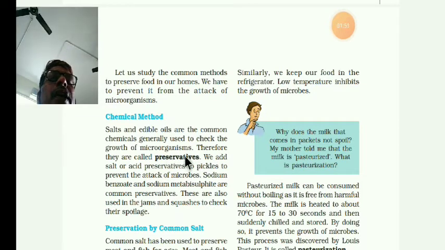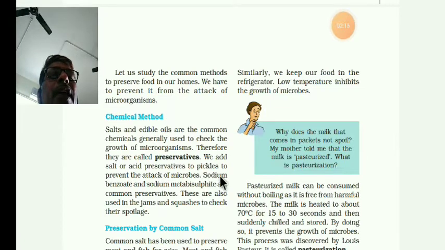So, dear students, the important question is, what do you mean by preservatives? The substances used to check or prevent the growth of microorganisms are called preservatives.